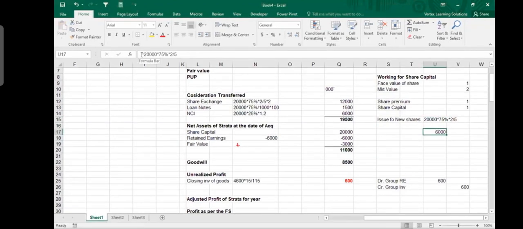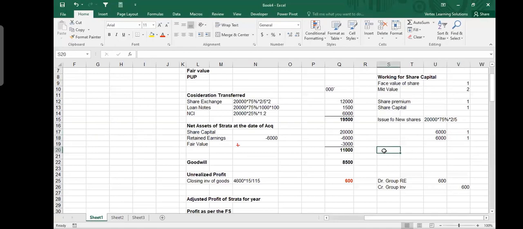6 million. So 6 million shares into $1 will go to share capital, and 6 million shares into $1 will go to the share premium. So share capital will be increased by 6 million, and share premium will be increased by 6 million. So the double entry is debit investment, credit share capital 6 million, credit share premium 6 million.